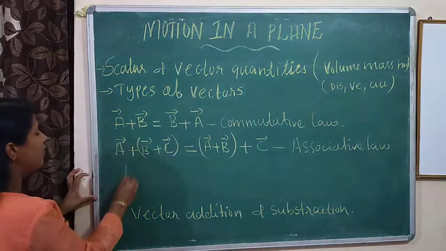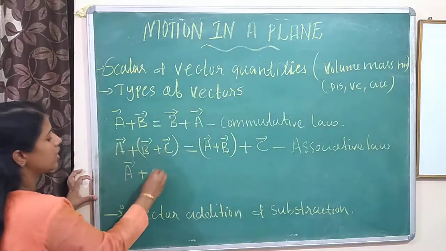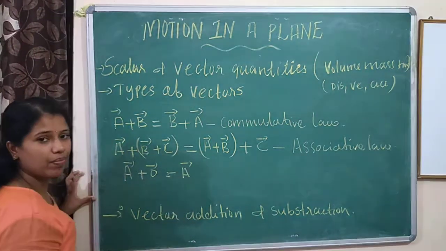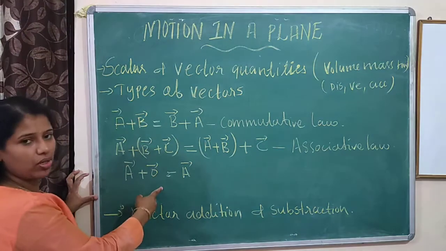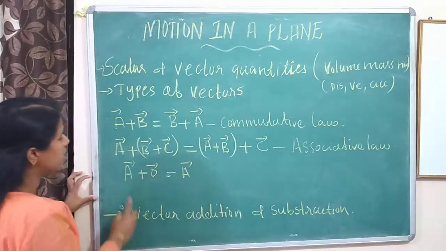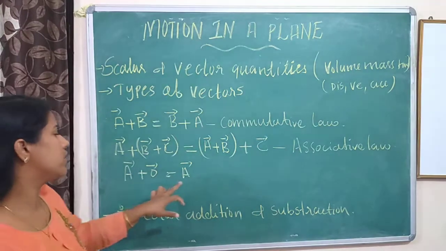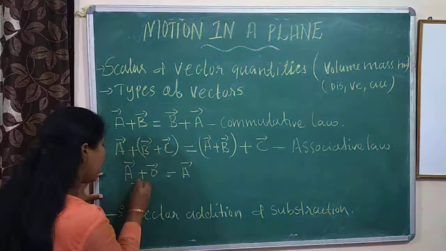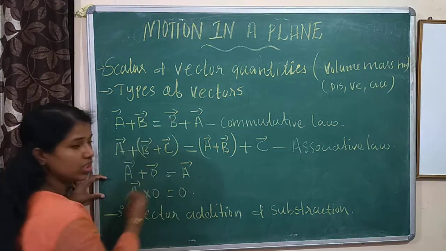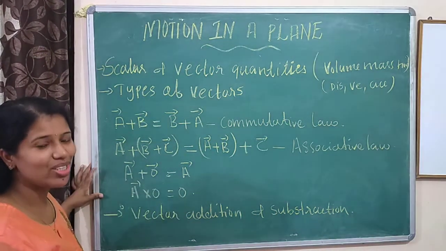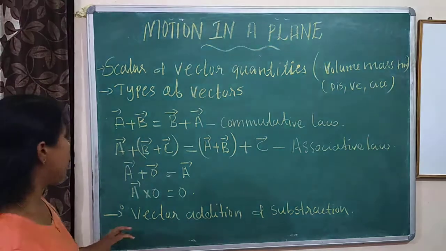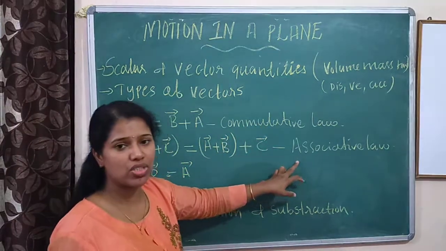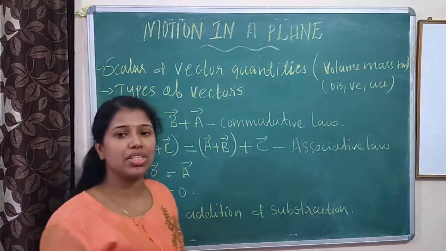Next one, vector A plus zero vector is vector A. We know that any number plus 0 is that number only. In the same way, A plus 0 is equal to A. Then vector A into 0, that is 0 into A, is also 0. Then addition is over. Some rules: first is commutative law, second is associative law.